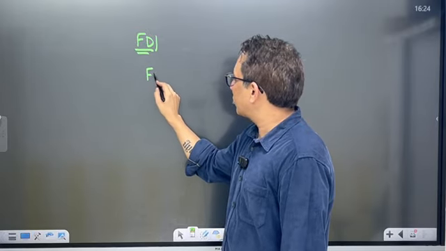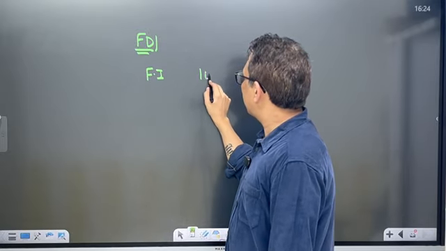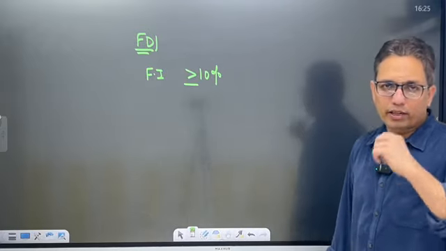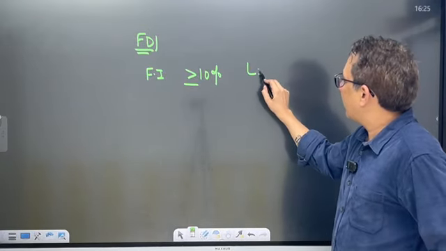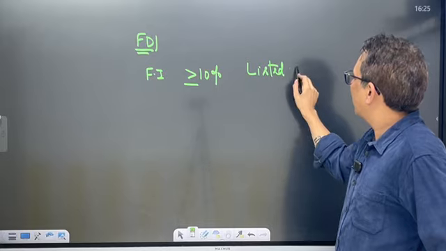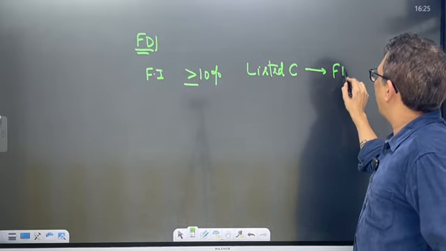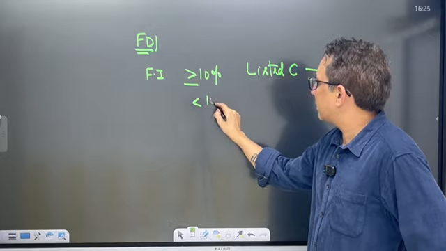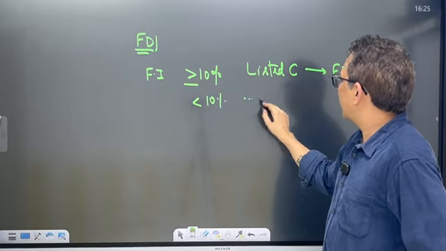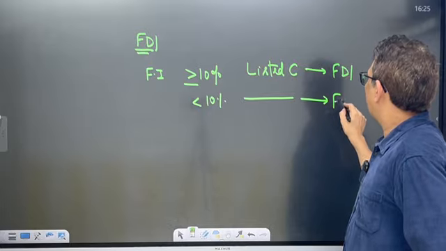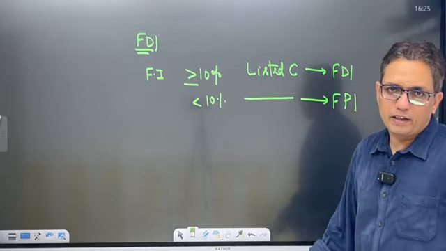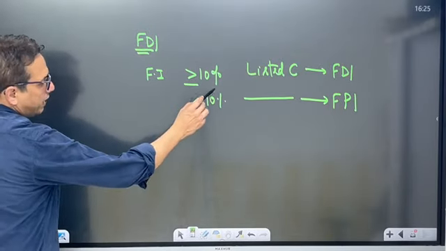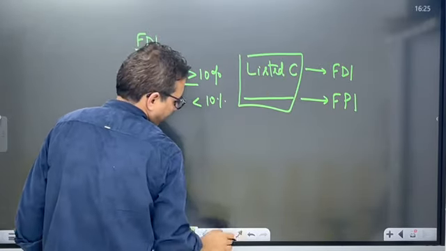If there is a foreign investment of 10% or more in a listed company, it is called FDI. And if the foreign investment is of less than 10% in a listed company, it is called FPI. Alright. Now, this is the distinction for a listed company.